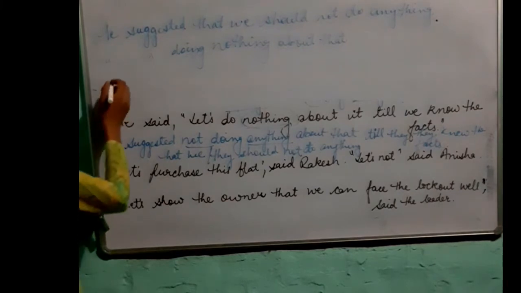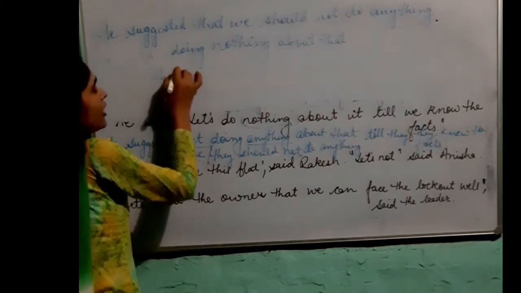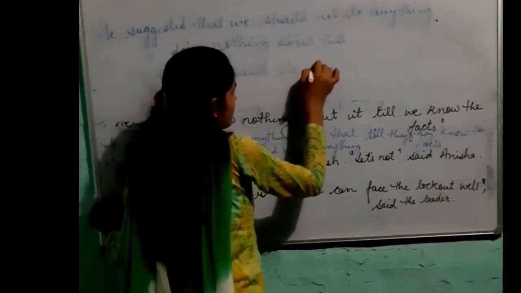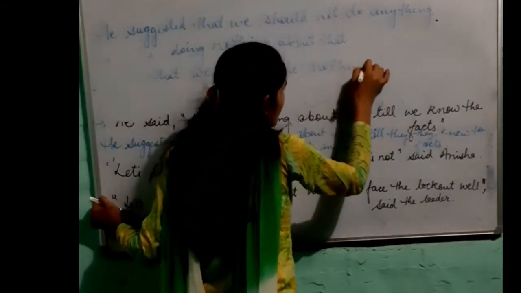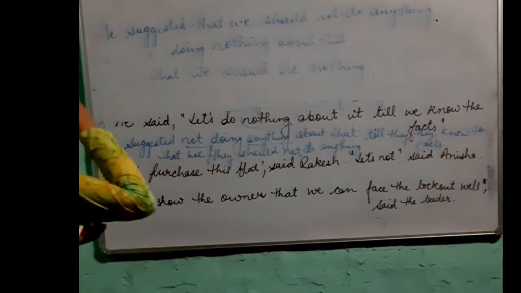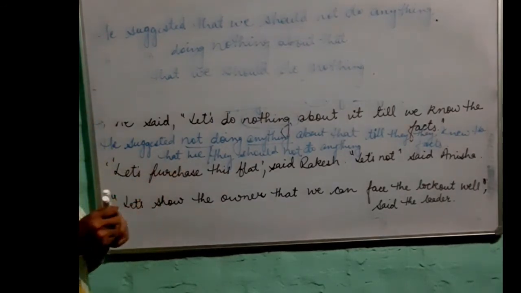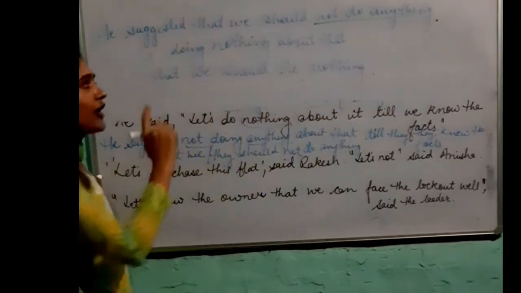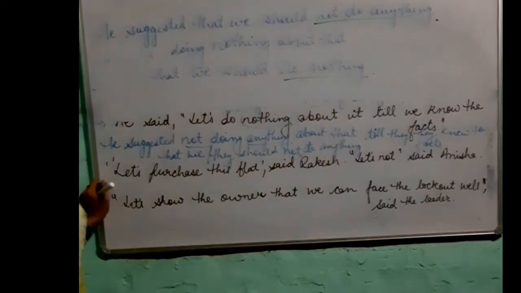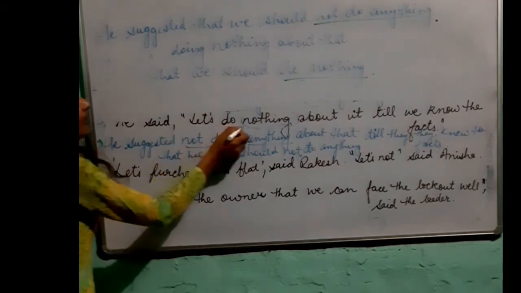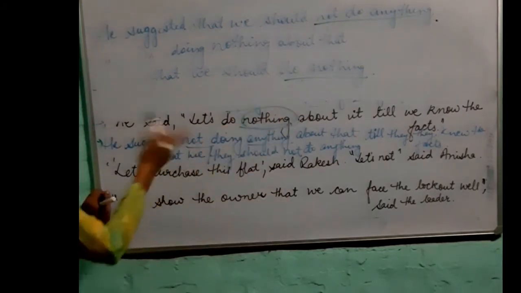Or you can also say, he suggested that we should do nothing. With nothing, you will not use any negative word, because two negative words can't come together. Either you will say not do anything, or you will say do nothing. Clear? So we are having 4 ways of transforming the sentence containing the word nothing.